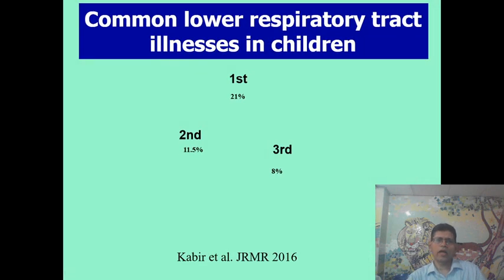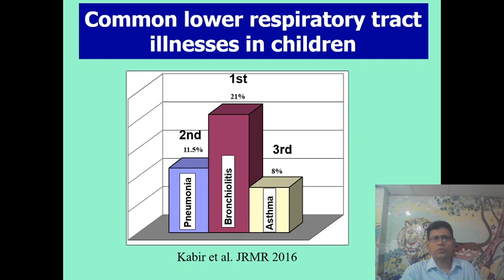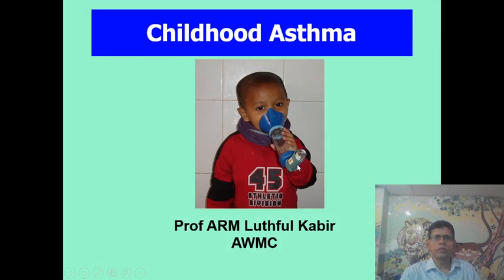We studied more than 500 children all over Bangladesh who attended hospital in one day, and we found the common respiratory tract illnesses in children. The first one is bronchiolitis, 21%, pneumonia 11.5%, and asthma 8%. Now today's session is on childhood asthma.